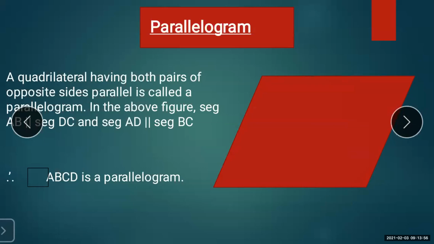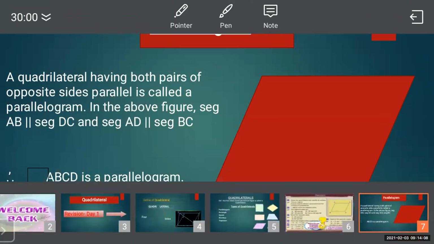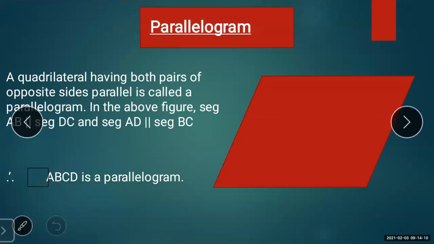Let us see. Now you can see the diagram of a parallelogram. Let us name it A, B, C, D. Now this ABCD is a parallelogram.